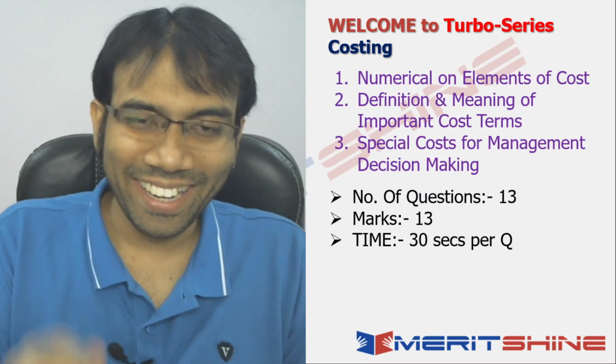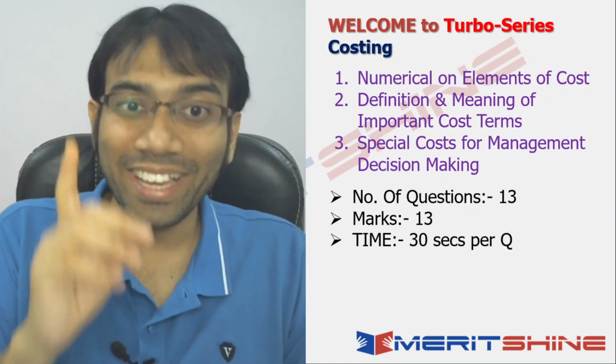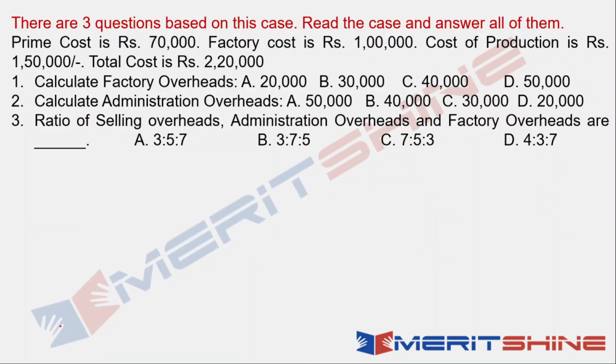Now let's hit the road with the first set of questions. This is your first question. Try it out. Once you have tried it out, then I'll explain it to you. Done? Okay, let me go through the question and see what we need to do. Prime cost is rupees 70,000. Factory cost is rupees 1 lakh. So they have given data for prime cost, factory cost, and also cost of production, which is 1,50,000, and total cost is 2,20,000.